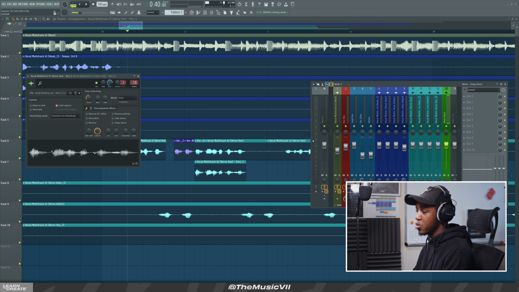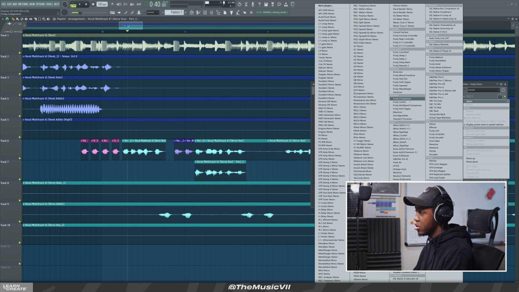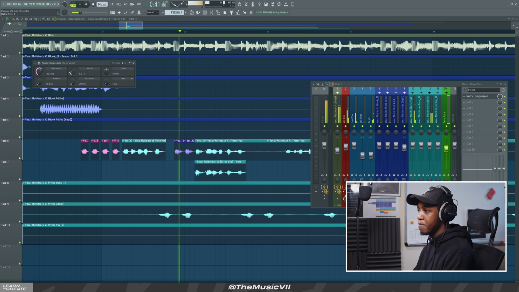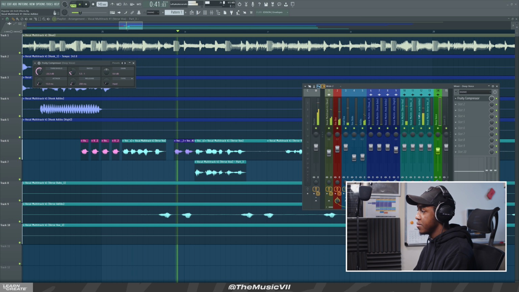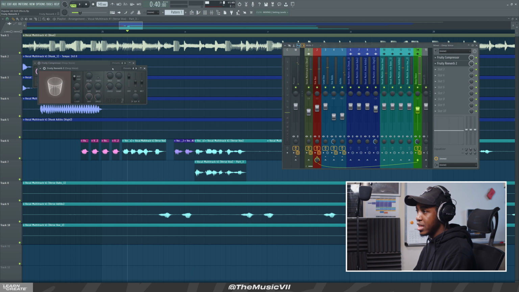Now this deep voice effect, let's hear it first. I like to add some reverb and some delay. So first I'm gonna add some compression, so through to compressor. I like to stereo spread it out like this. And then add some reverb, so I'm gonna add the through to reverb on that.